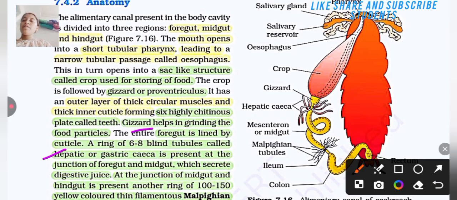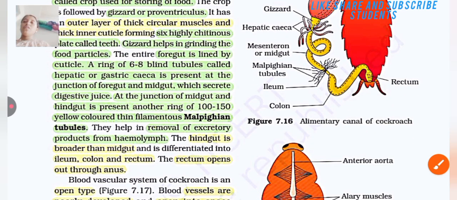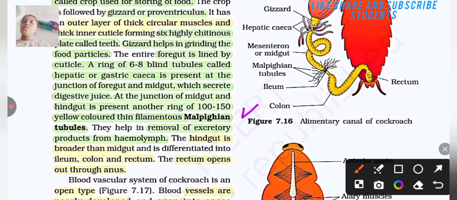At the junction of midgut and hindgut is present another ring of 100 to 150 yellow colored thin filamentous Malpighian tubules. They help in the removal of excretory products from hemolymph. The hindgut is broader than the midgut and is differentiated into ileum, colon, and rectum. The rectum opens out through the anus.